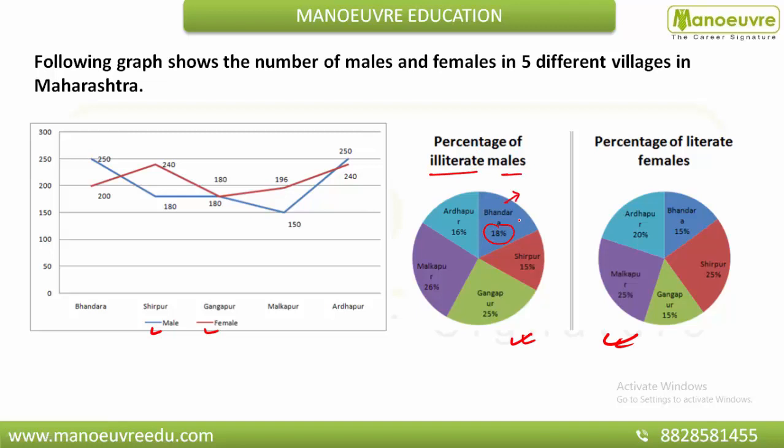In case the question asks about literate males, you can say that if, let's say, in Bandra there are 18% illiterate males, then you can say that there are 82% literate. Okay, so like that we can go further. Here also it is the percentage of literate females. Let's say if I say that in Bandra there are 15% literate females, then I can also say that there are 85% illiterate females in Bandra. Okay, so let's move ahead.